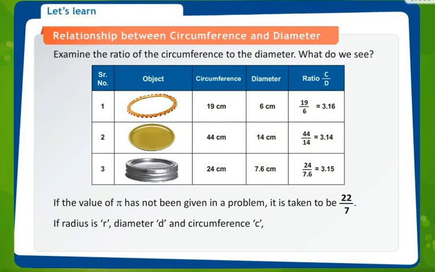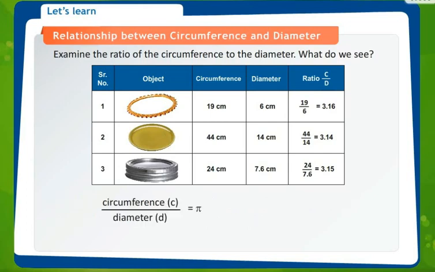If R is the radius and D is the diameter and circumference is C, we can write circumference upon diameter is equal to pi. We just calculated the ratio, so I can say C is equal to pi D. But diameter is 2 times R, so C is equal to pi into 2R, or C is equal to 2 pi R. So diameter is 2R and circumference is 2 pi R. I hope I am clear with the concept of relationship between circumference and diameter, which is always equal to pi.